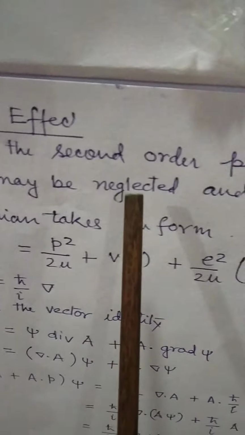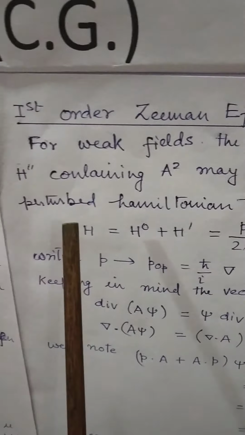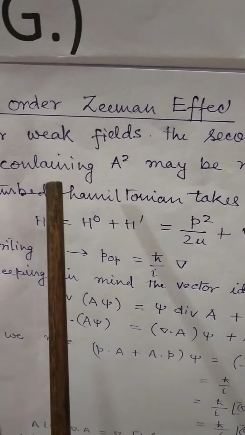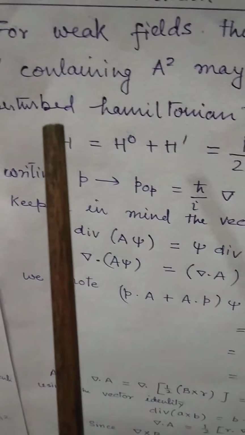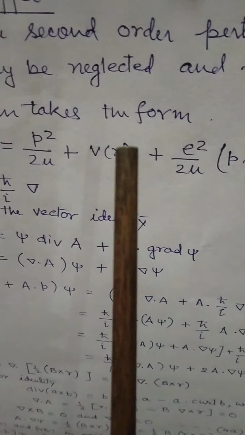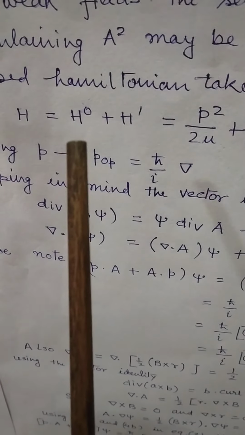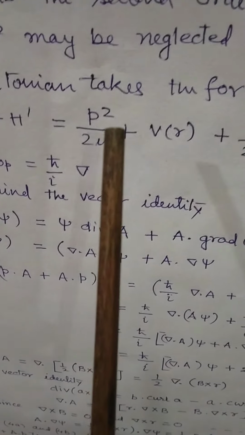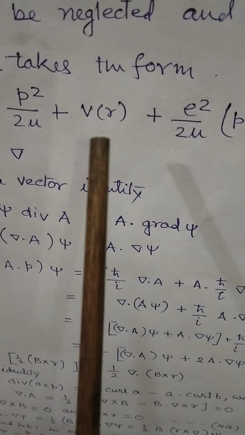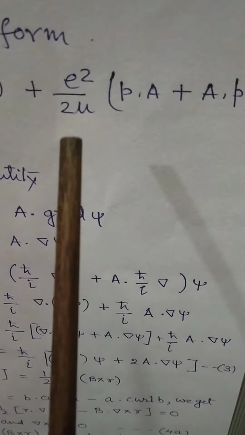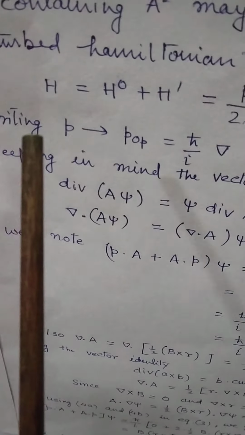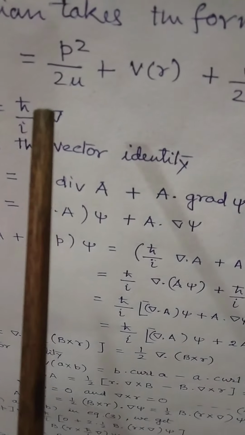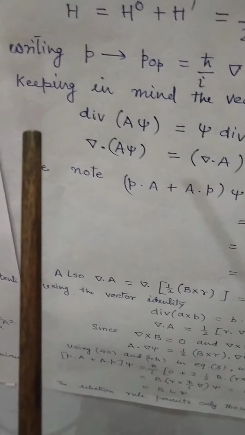For weak fields, the second order perturbation term, that is H double dash containing A square, may be neglected, and hence the perturbed Hamiltonian takes the form H equal to H0 plus H dash equal to P square upon twice mu plus V function of R plus e upon twice mu multiplied by P dot A plus A dot P. Let it be equation number 2, where writing P in the operator form, we have h cross upon iota into del.